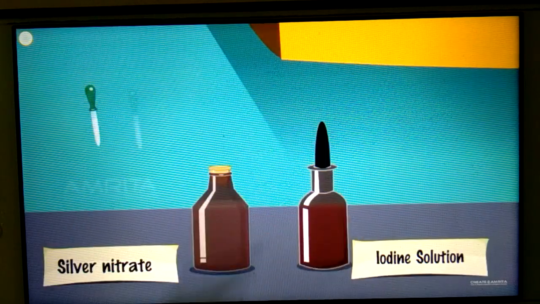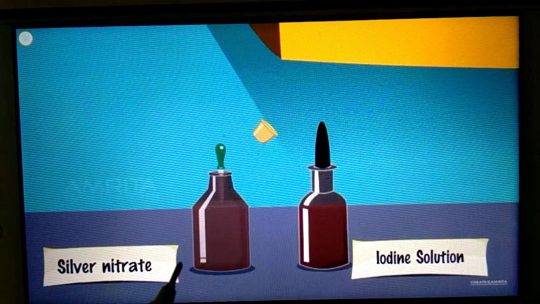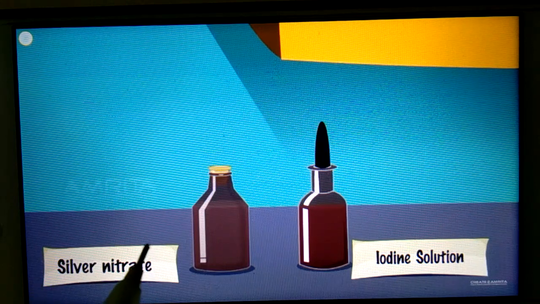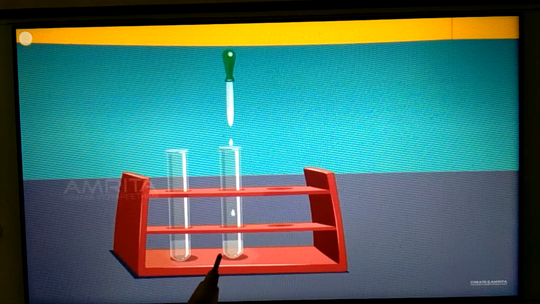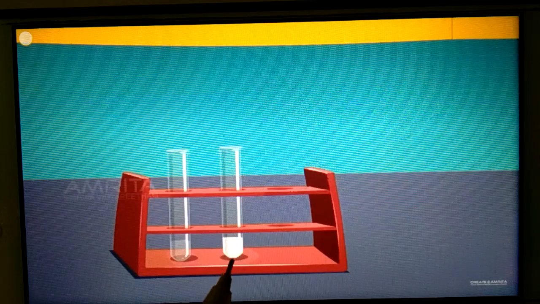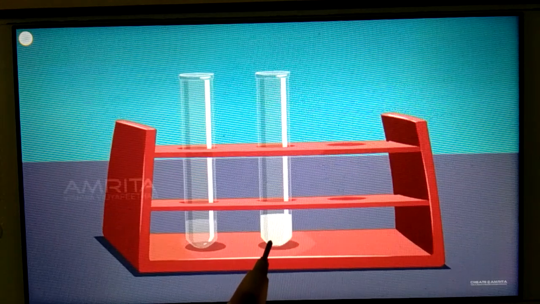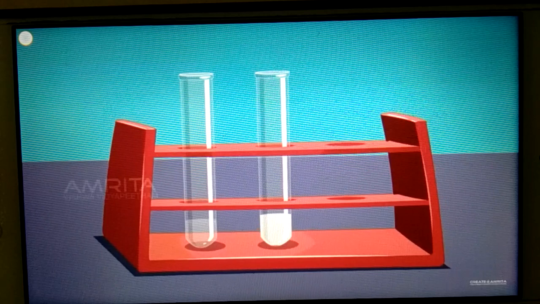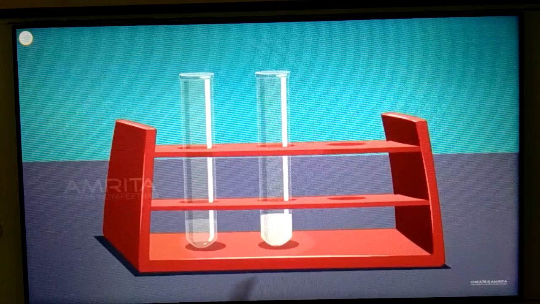Now second time you have to take silver nitrate. So take few drops of silver nitrate solution and add it in the second test tube in which you have taken just now the water of dialysis. Okay, so add this silver nitrate. Now see students, what is happening, you got white curdy precipitate here. So white curdy precipitate, what does that indicate? The presence of impurity. That means the water is contaminated with some impurities.